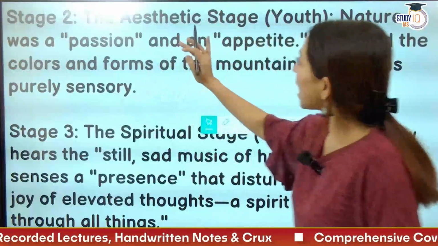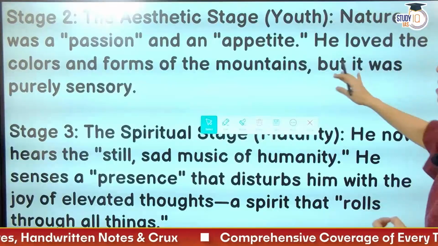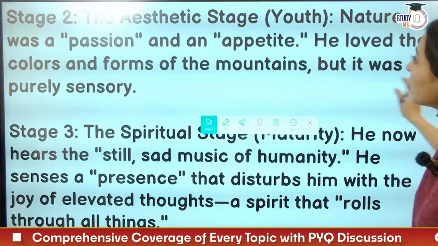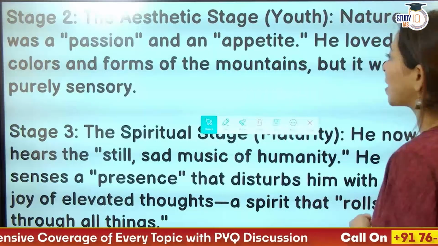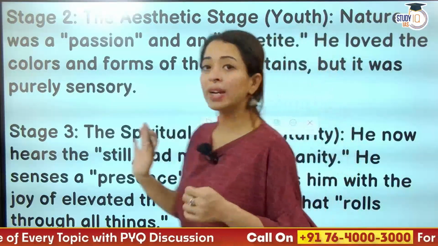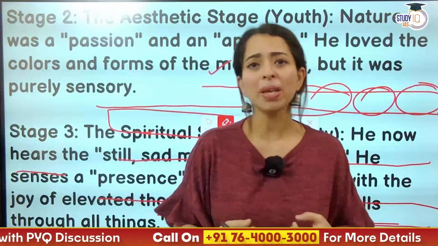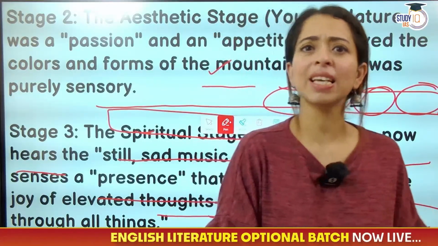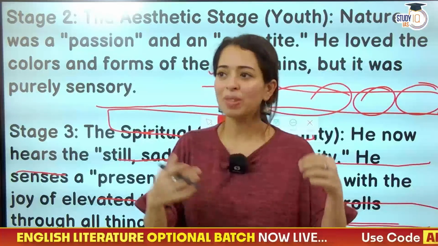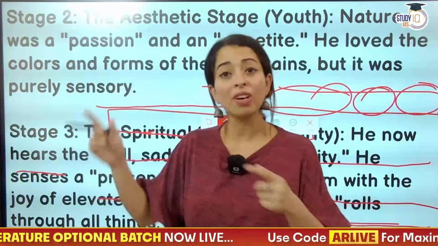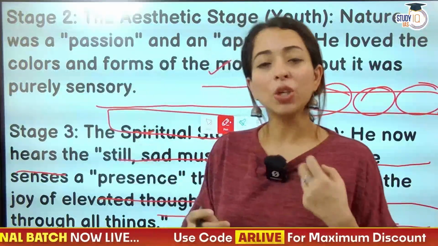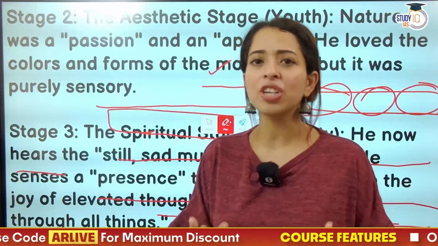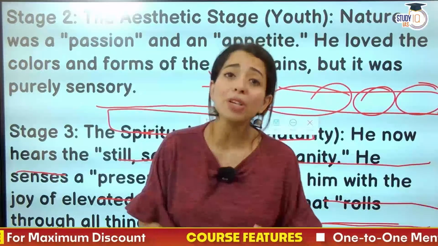Second is the aesthetic stage, that is the youth stage. Nature was a passion and an appetite. He loved the colors and forms of the mountains, but it was purely sensory. Over here, his senses started developing in a very sharp manner. He started appreciating everything that was around him. As a kid, that was just a playful thing, something just to run about, just to enjoy. However, in this stage, the youth stage, his sensibility started sharpening, and he started realizing that everything around him is worth appreciating.